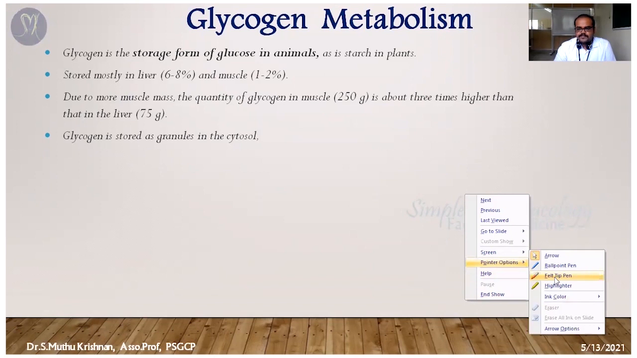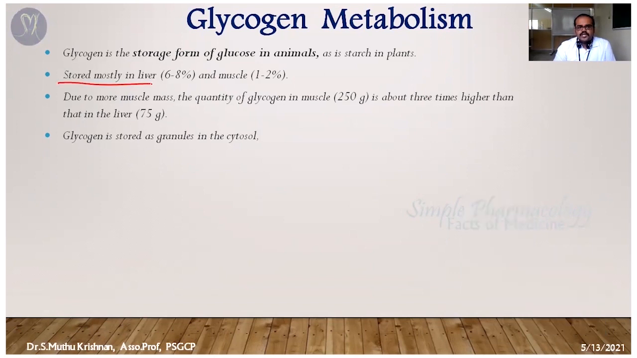Mostly it's stored in liver. Around 6 to 8% of glycogen is available in liver. Around 1 to 2% of glycogen is available in muscles. But due to the larger muscle mass, the quantity of glycogen in muscle is around 250 grams. That means it's 3 times higher than the liver, because the liver is one of the major organs, but volume-wise, size-wise, it's very small.